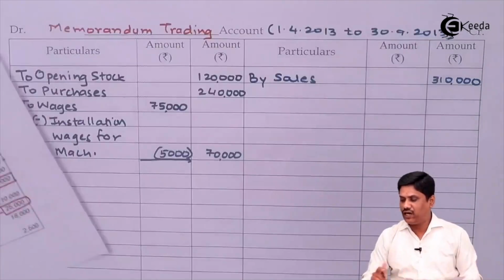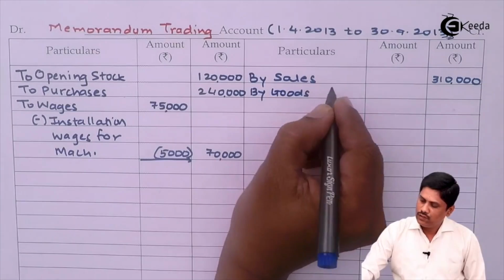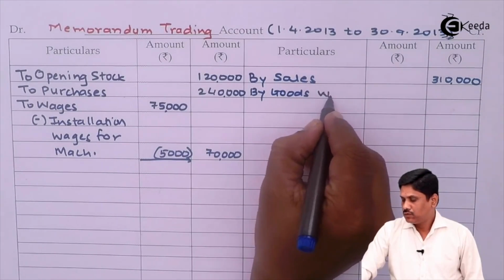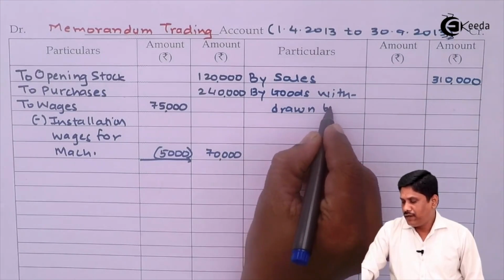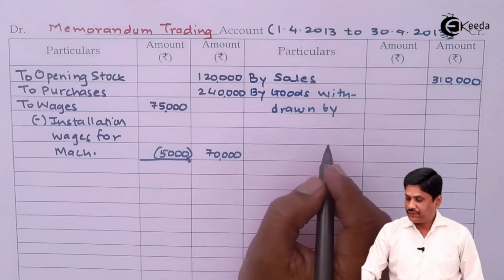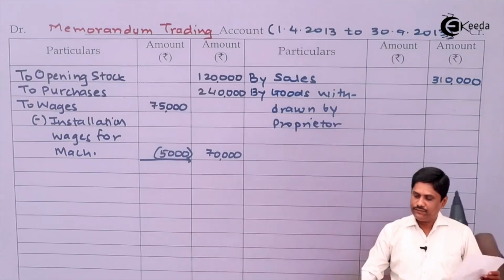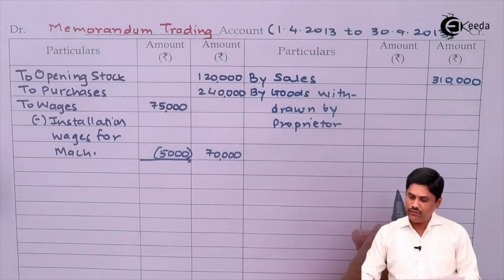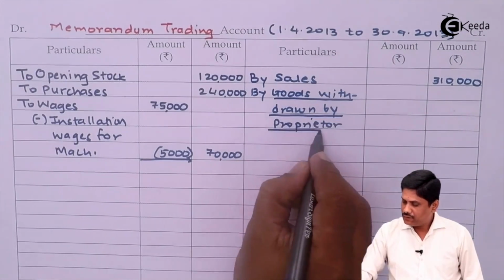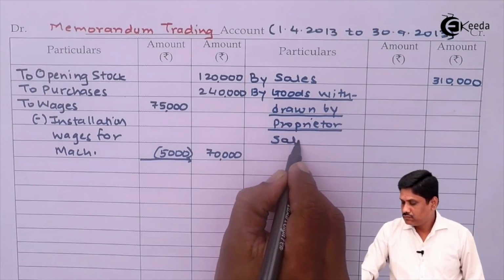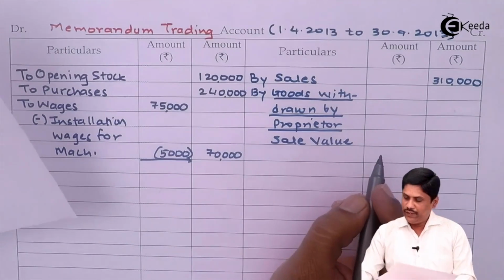So on credit side of your account, you please write by goods withdrawn by proprietor, and your amount is, sale value is given, goods withdrawn by proprietor, the sale value given is 25,000.